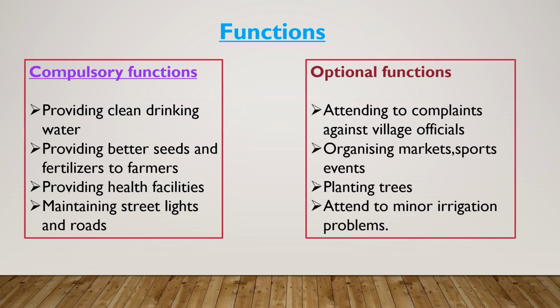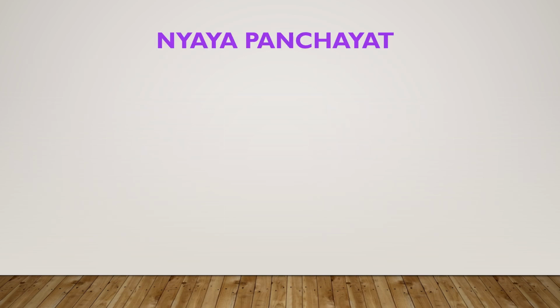What are the optional functions? Attending to complaints against village officers like the Patwari, Lokpal and police constables, and they also organize markets, sports events, etc. They plant trees and attend to minor irrigation problems. These are the optional functions of the Gram Panchayat.